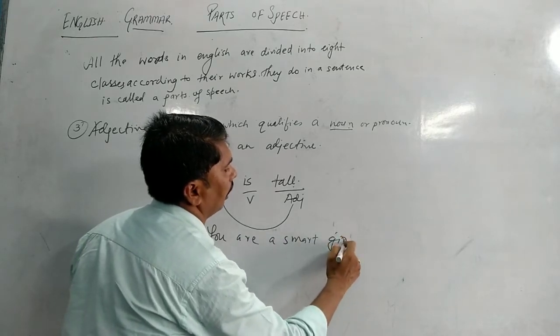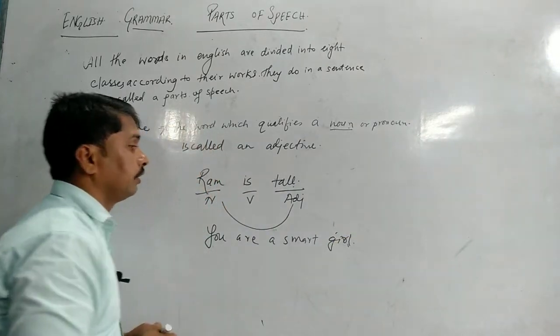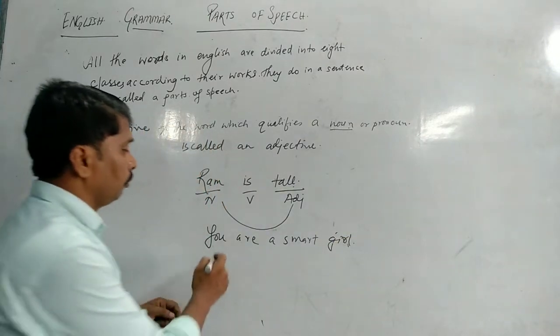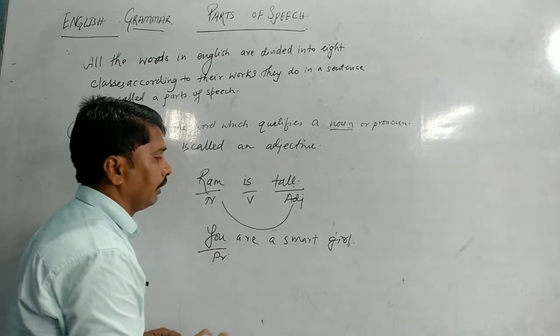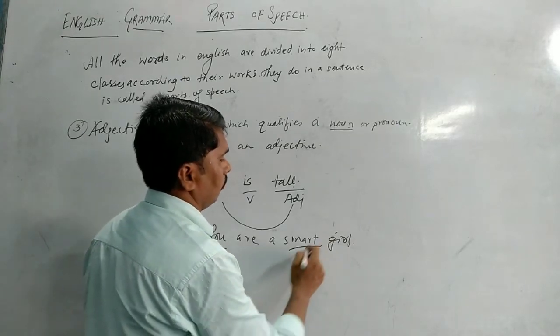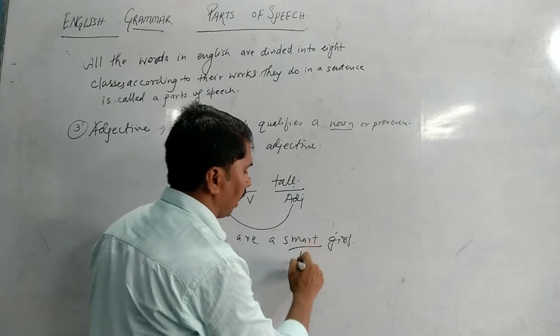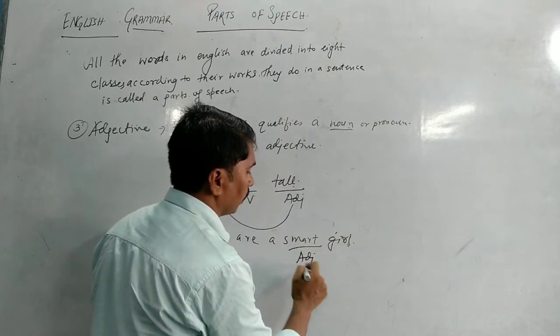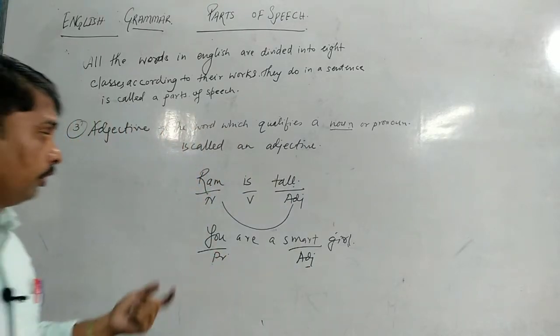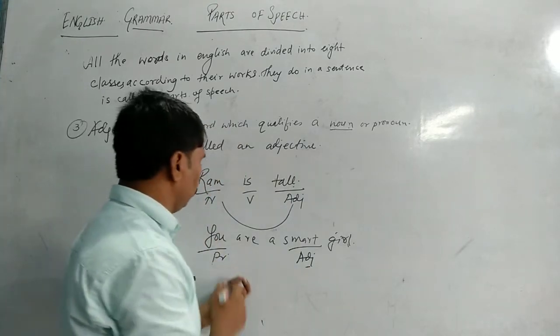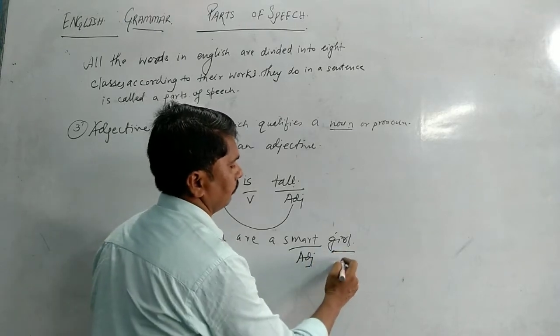Another example: you are a smart girl. See, you is used as a pronoun, and the adjective is smart, which gives the qualification of you. So who is smart? You is smart. You is a girl.